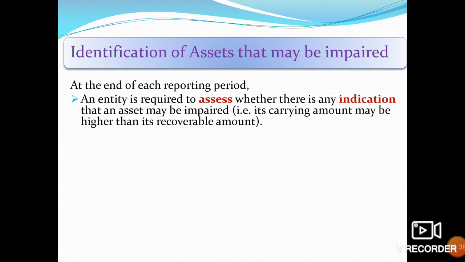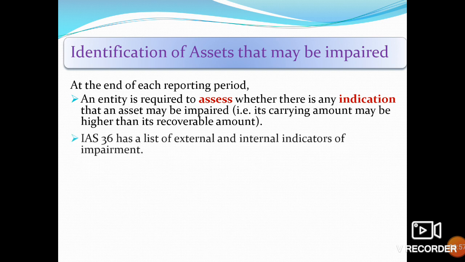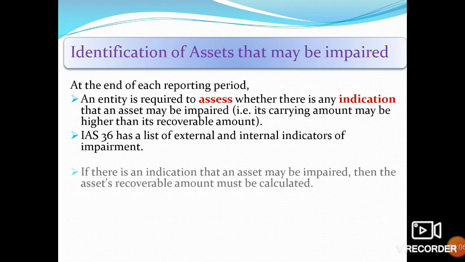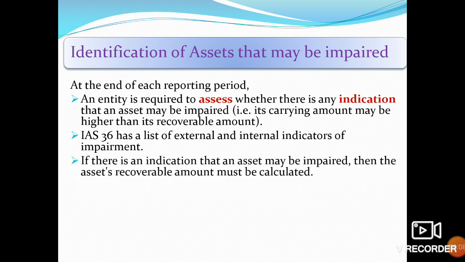At any time, if there is an indicator and the carrying value is greater than the recoverable amount, then we have to impair the asset, but we should assess this on each reporting period. There is a list of external and internal indicators of impairment. We will discuss later which are the external and internal indicators.